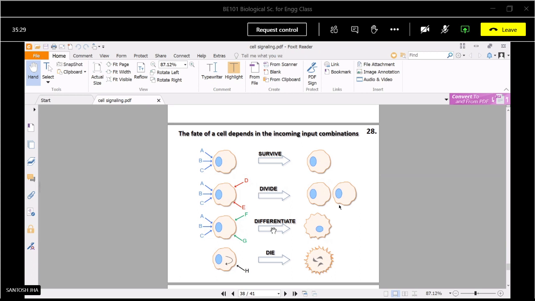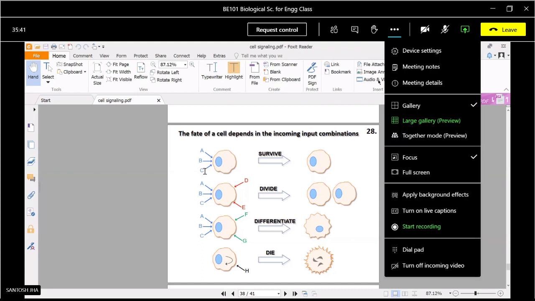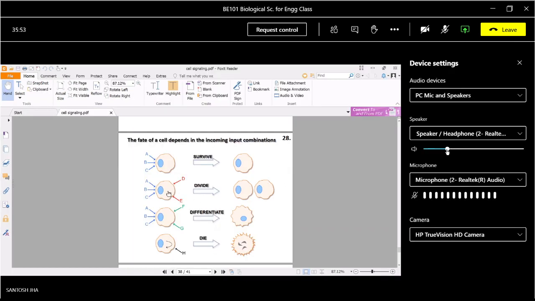One example of cell signaling is that in our body, cells receive a number of signals, for example in aging cells or in the immune system, and the response may take a number of forms. The signal may help in the survival of the cell. If there is a requirement for new cells, the signal may instruct the cell to divide. Then there may be signaling for differentiation, where one cell gets transformed into another type of cell. The signal may also be for the death of the cell.